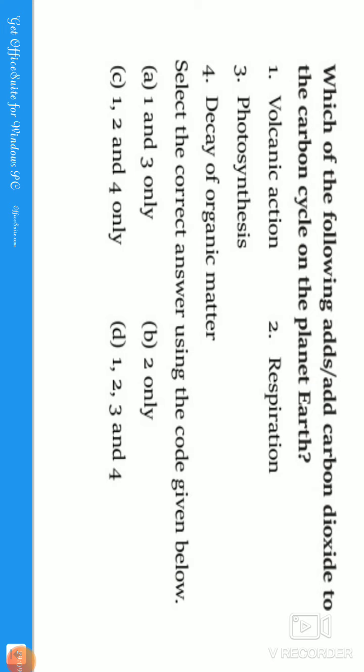Photosynthesis, guys. The byproduct of photosynthesis is not carbon dioxide. It releases C6H12O6, oxygen, and energy. It will take in carbon dioxide, but it will not release carbon dioxide. So photosynthesis is not correct. And the decay of organic matter will release carbon dioxide into the atmosphere. So the correct answer is 1, 2, 4, option C. Let us move to the next question, guys.